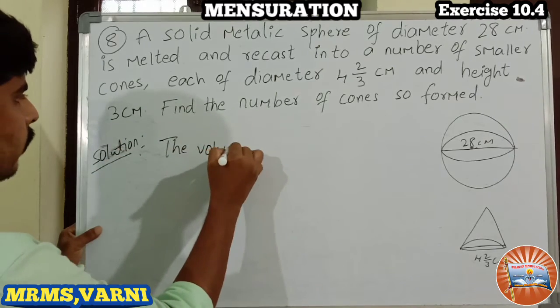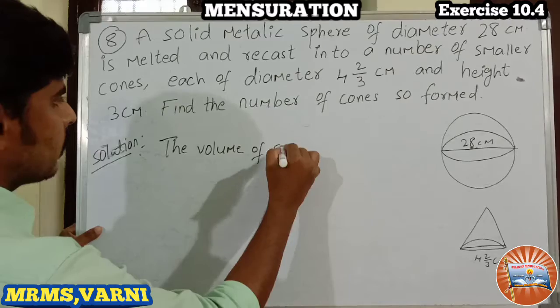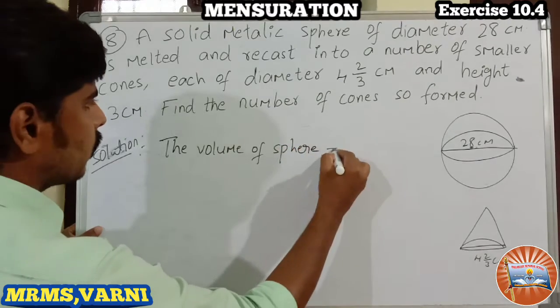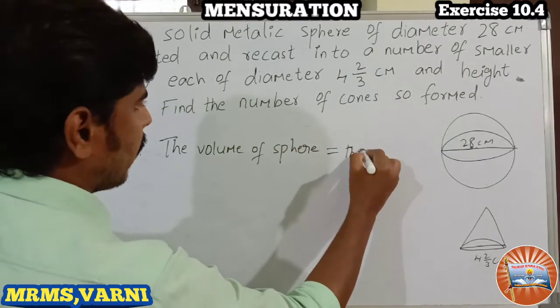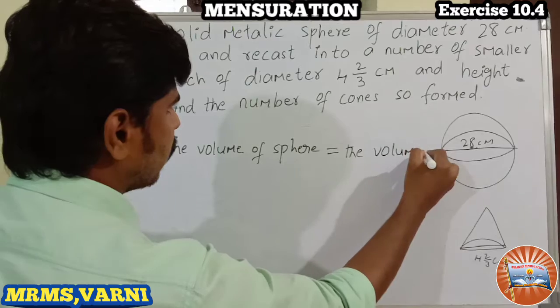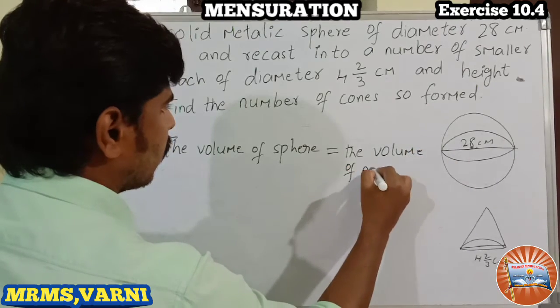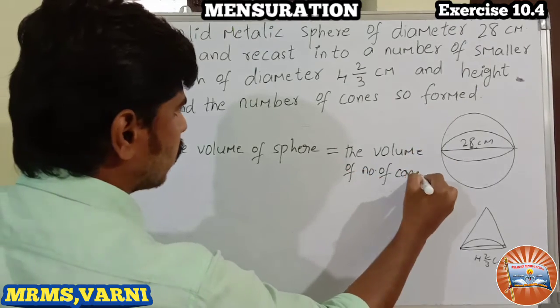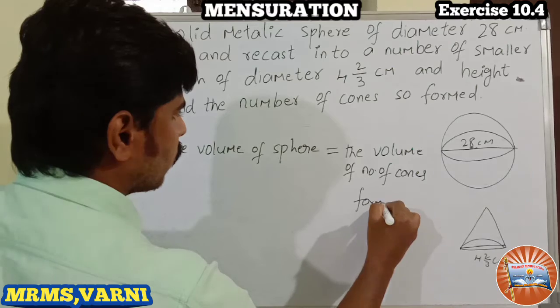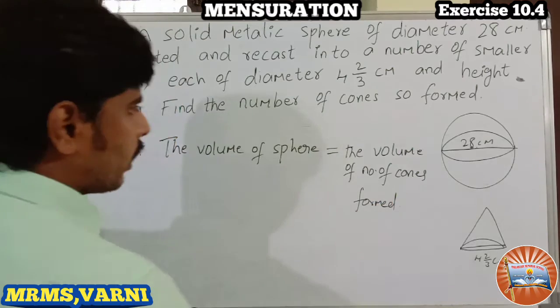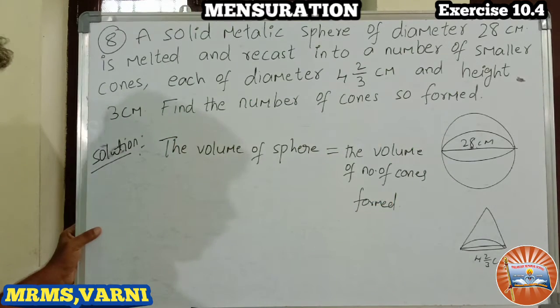The volume of the sphere is equal to the volume of the number of cones formed. Is it clear? Both the volumes are equal.